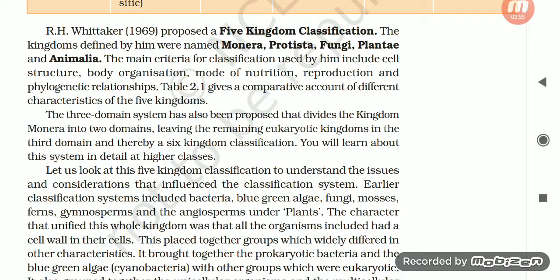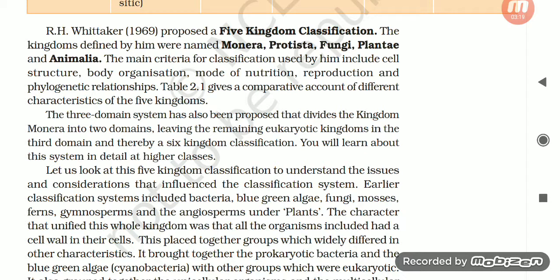The three domain system has also been proposed that divides the kingdom Monera into two domains, leaving the remaining eukaryotic organisms into a third domain and thereby a six kingdom classification. You will learn about this system in detail in higher classes. Let us look at this five kingdom classification to understand the issues and considerations that influence the classification system.